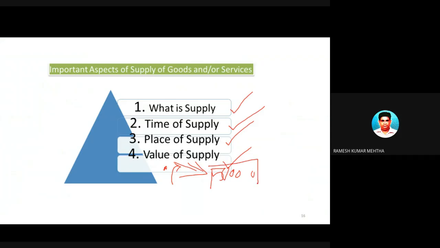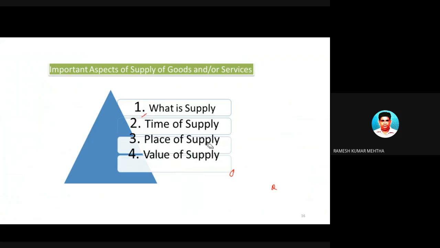For example, in the last example, the value of that laptop was 50,000 rupees. So how did you arrive at this? We are going to dedicate a separate discussion to value, place of supply, time of supply, and the definition of supply. But here I will give you some basic understanding of each and every element, whether it is time of supply, place of supply, or value of supply.